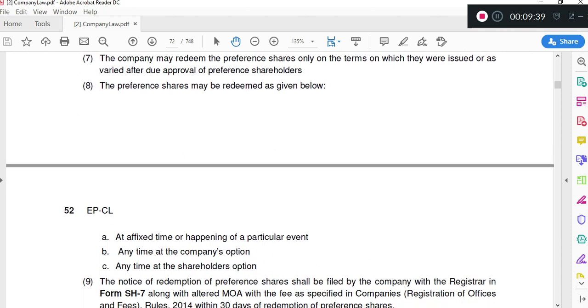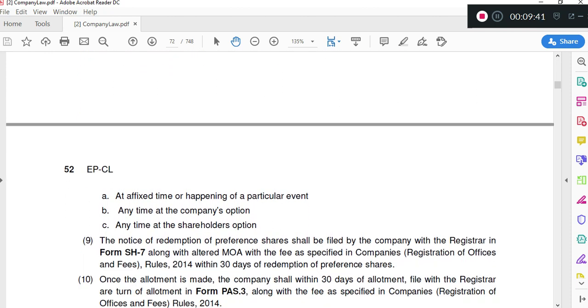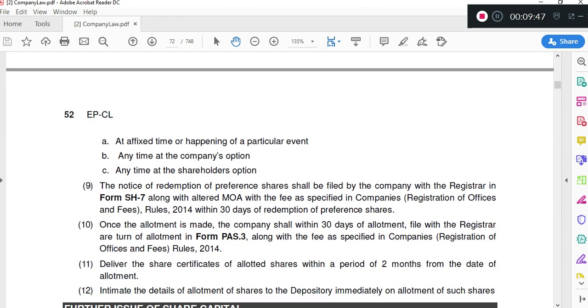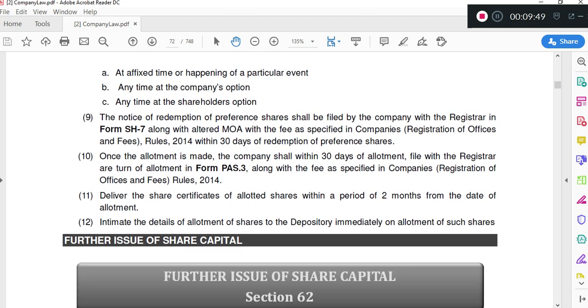Then comes redemption. Now we have issued the preference shares. Now we are paying dividend on preference shares. Now it's time for redemption. We have seen that redemption will happen either at a fixed time or on the happening of a particular event, or at any time at the company's option, or at any time at the shareholders' option.